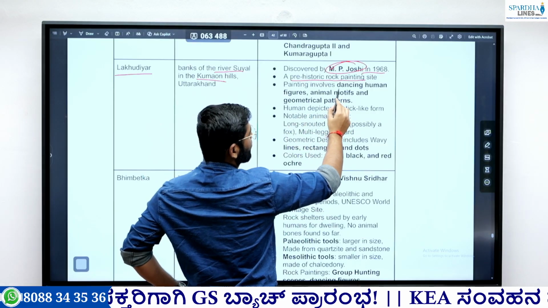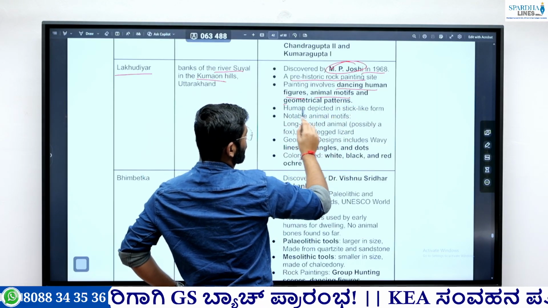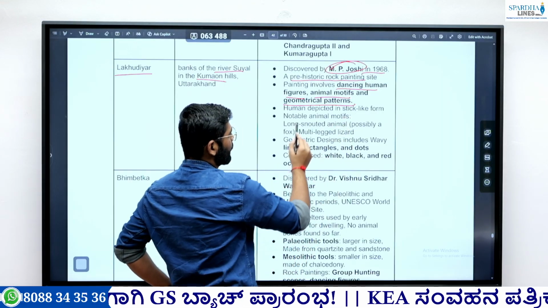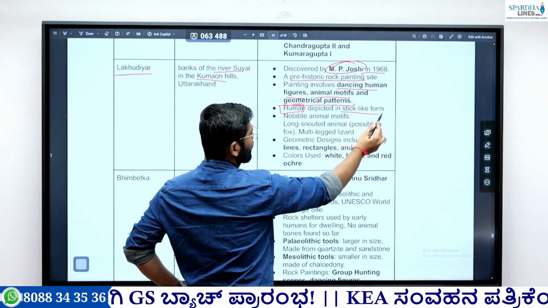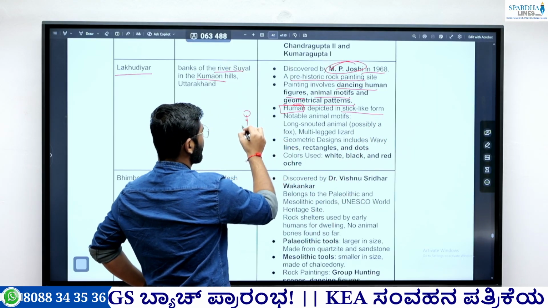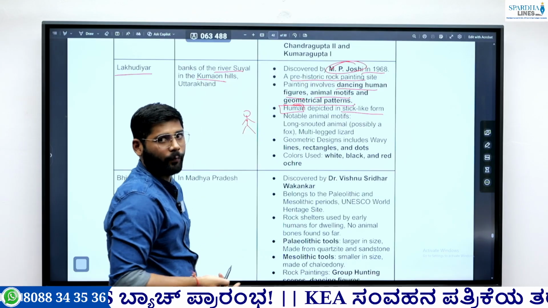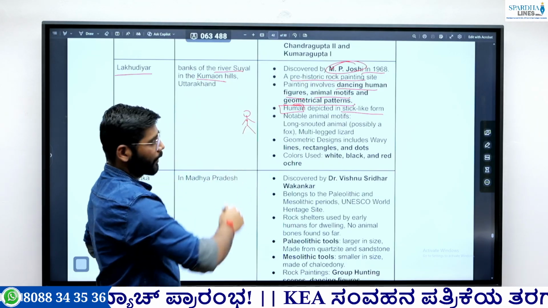The paintings involve dancing human figures, animal motifs, and geometrical patterns. When we see the humans, they are depicted in stick-like form, like what we draw like this. They are stick-like forms, nothing but that. And this we found in Lakudiyar also.